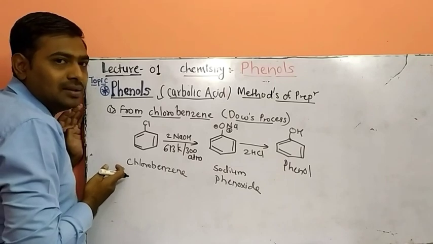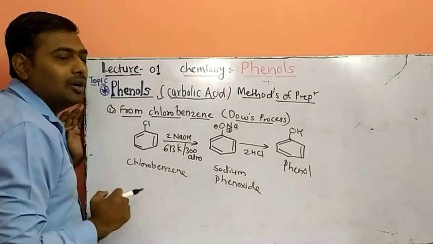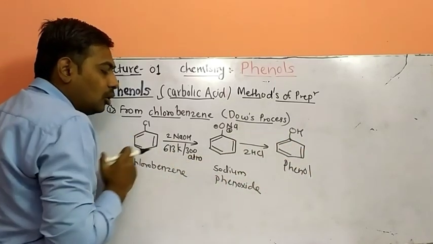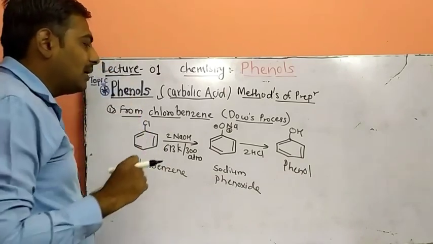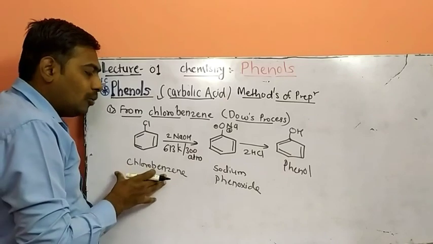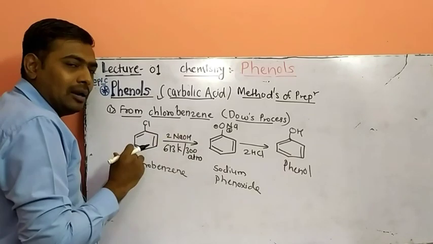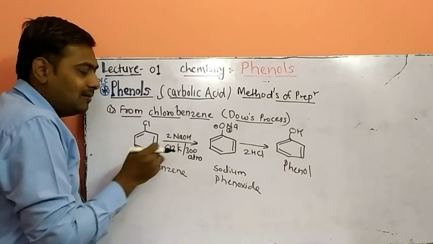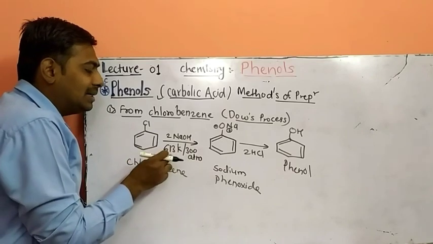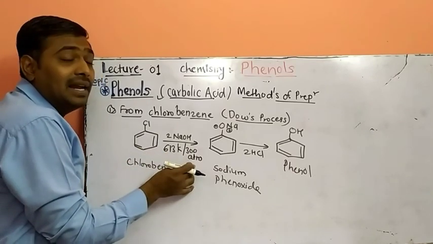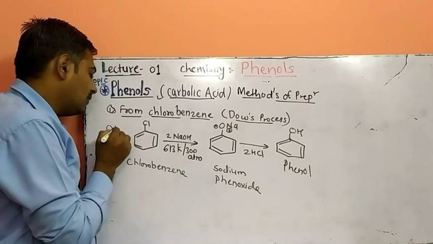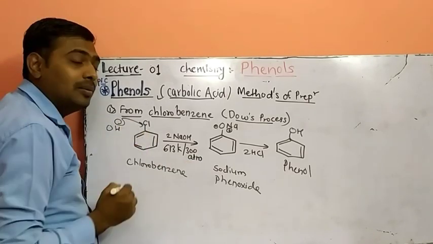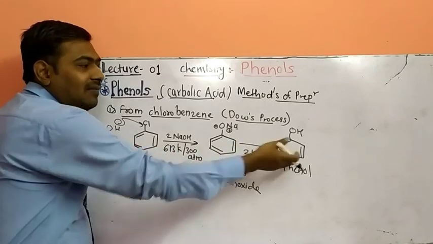So what is Dow's process? Dow's process is the preparation of phenol from chlorobenzene via sodium hydroxide. When chlorobenzene is reacted with sodium hydroxide at 613 Kelvin with 300 atmospheric pressure, initially there is a direct attack of OH at the chlorine position. So it will directly form OH.